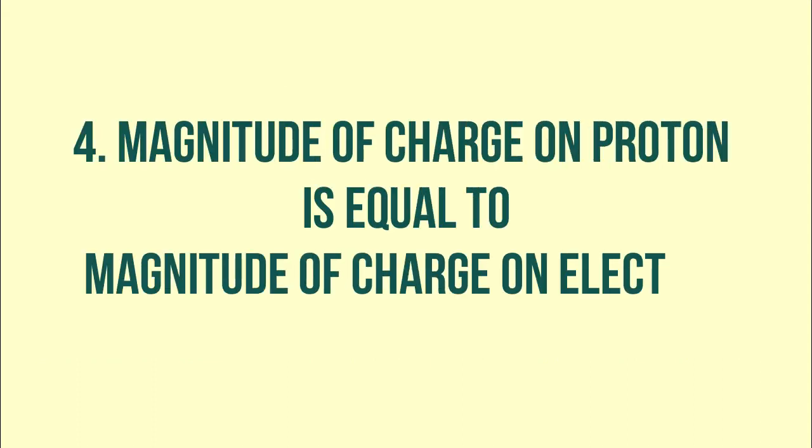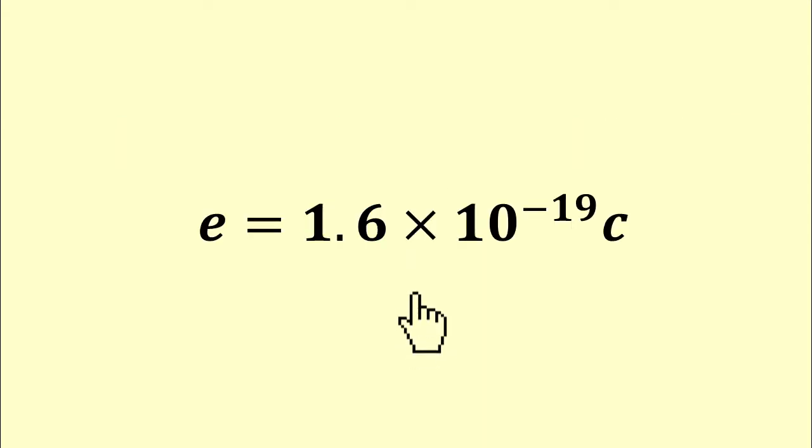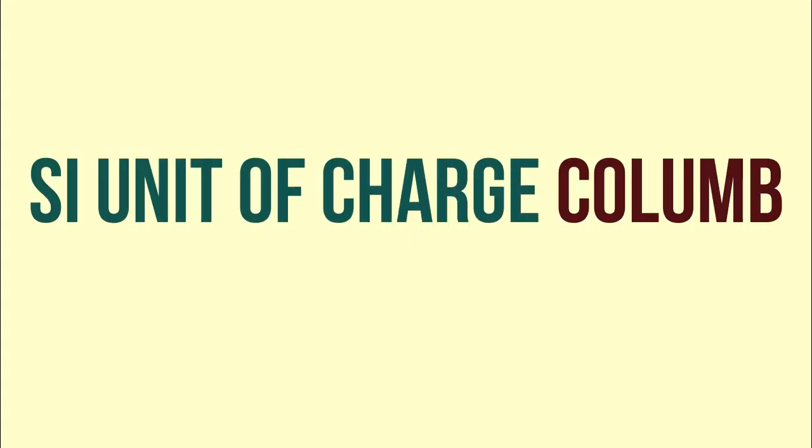Point number 4. Charge is a scalar quantity and magnitude of charge on proton is equal to magnitude of charge on electron, whose value is equal to 1.6 into 10 raised to minus 19 coulomb. It is also denoted by e and it is called as the basic unit of charge. Coulomb here is the SI unit of charge.